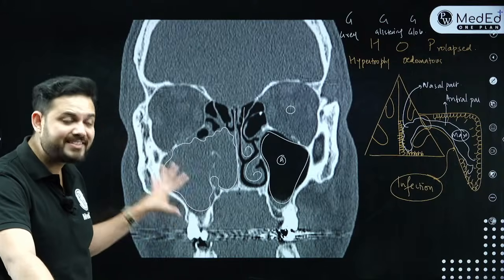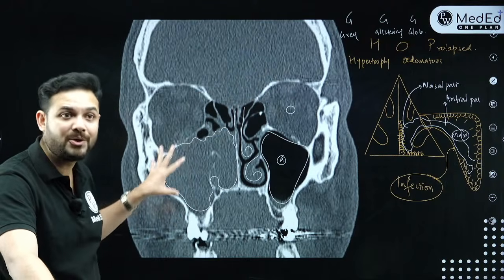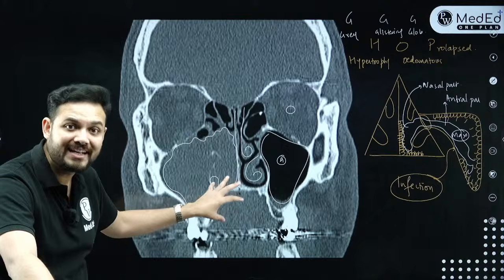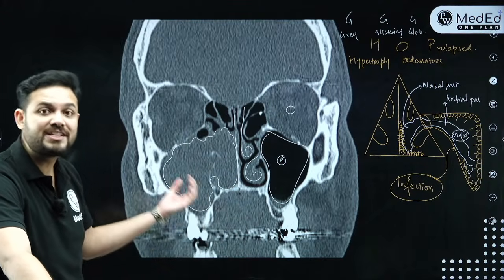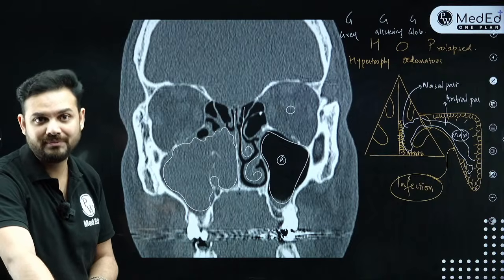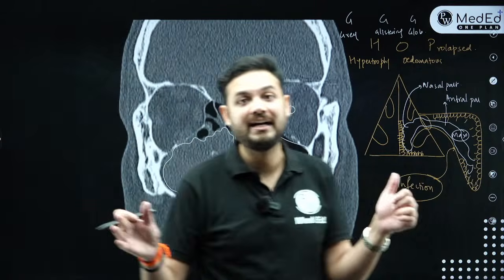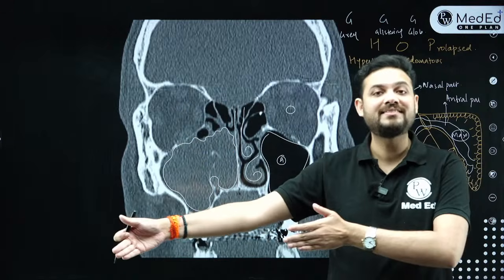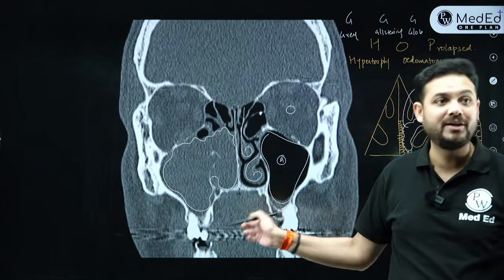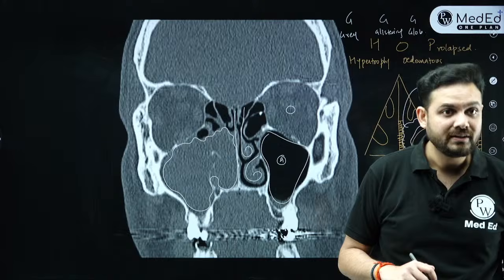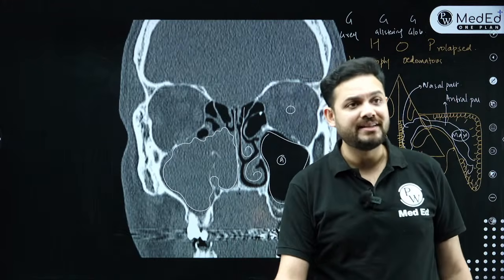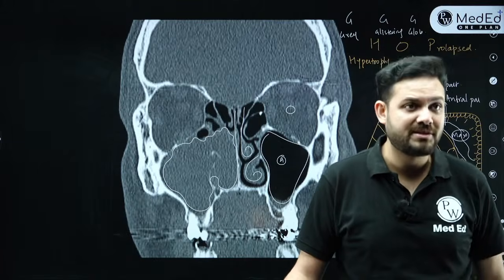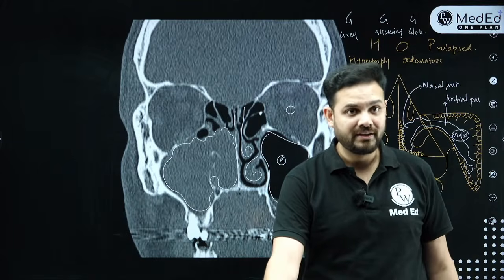But if they tell you that this is a grey glistening globular mass occupying the maxillary sinus and coming into the nasal cavity, with sneezing, obstruction, and hyponasal speech as the most common features, then your answer would be antrochoanal polyp. Remember this is the differential diagnosis, because antrochoanal polyp and inverted papilloma have the same kind of features on CT. Inverted papilloma is a benign disorder with intermediate malignancy potential. It's a vascular disease.